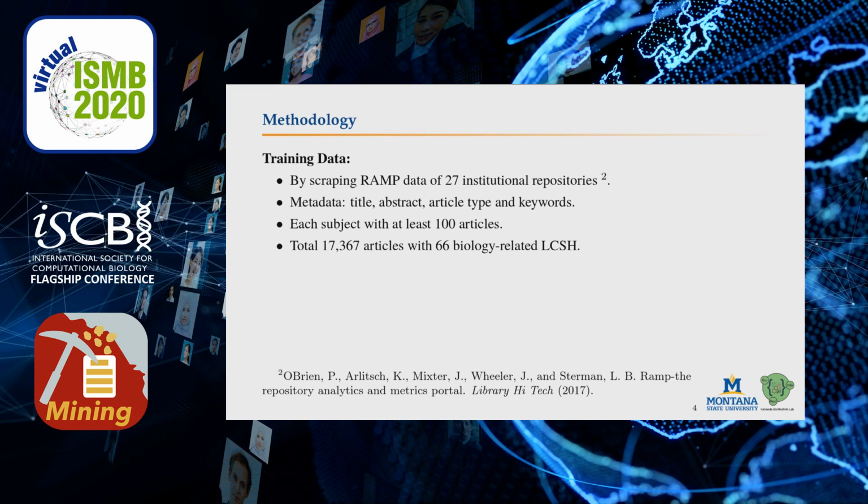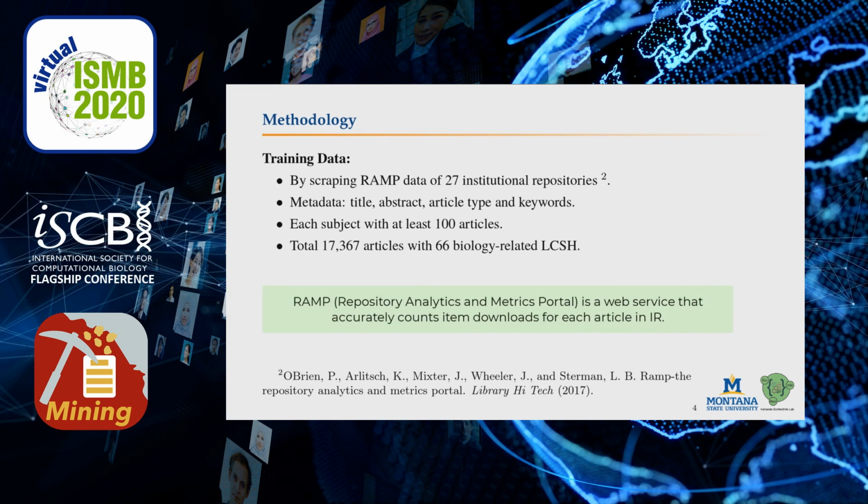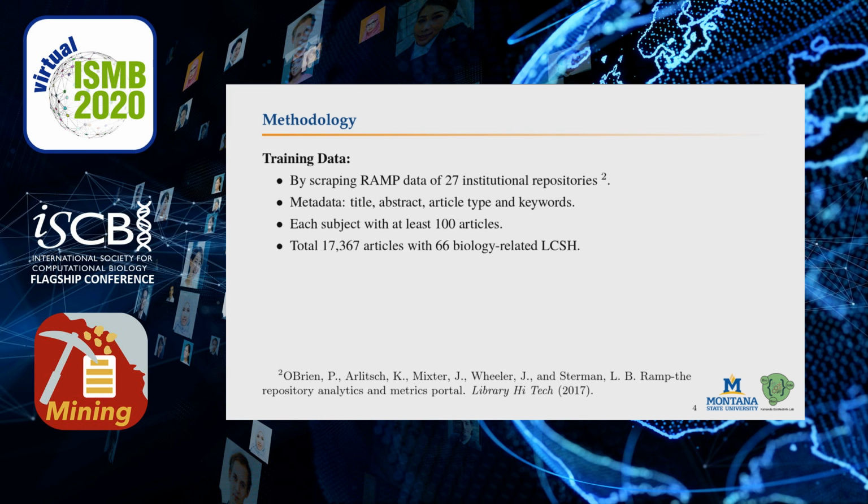We use web scraping to extract metadata of scholarly articles from RAM data of 27 institutional repositories. We use only the title, abstract, article type, and keywords for this study and discard all other metadata. Then we filter the articles with a keyword that is a full string match with at least one of the subject names from the 41st edition of LCSH.